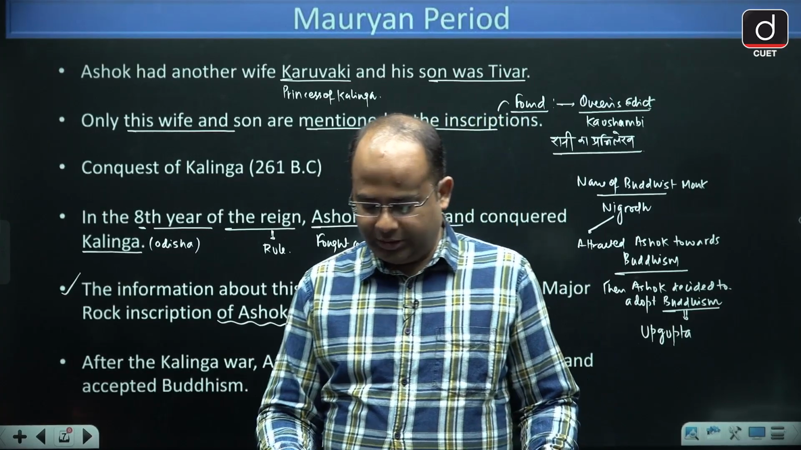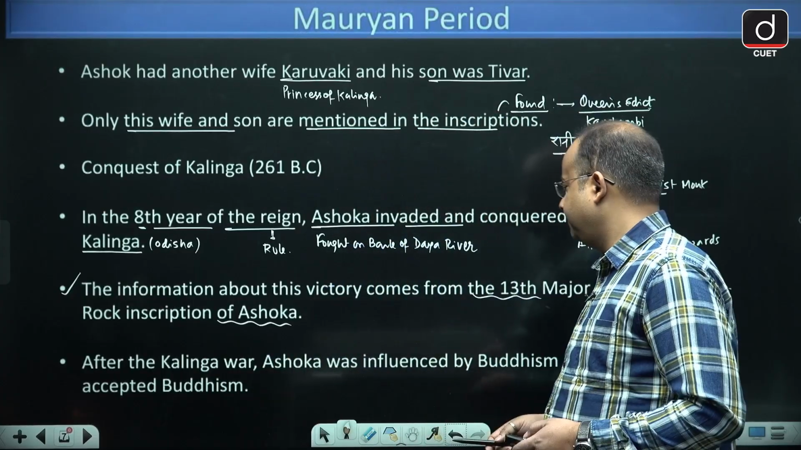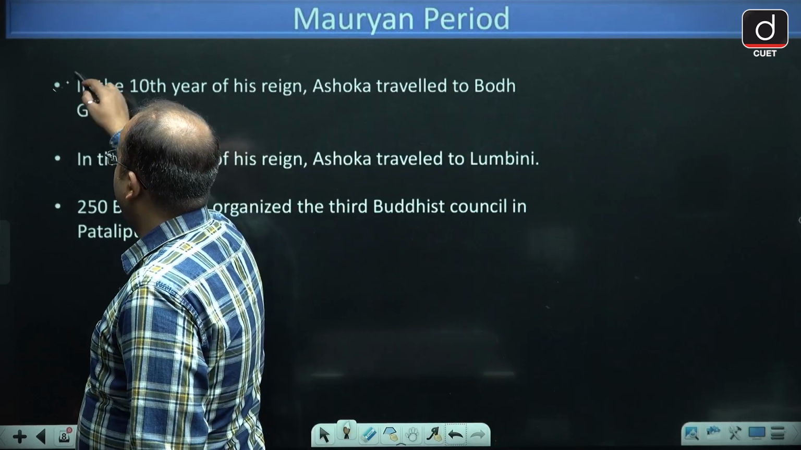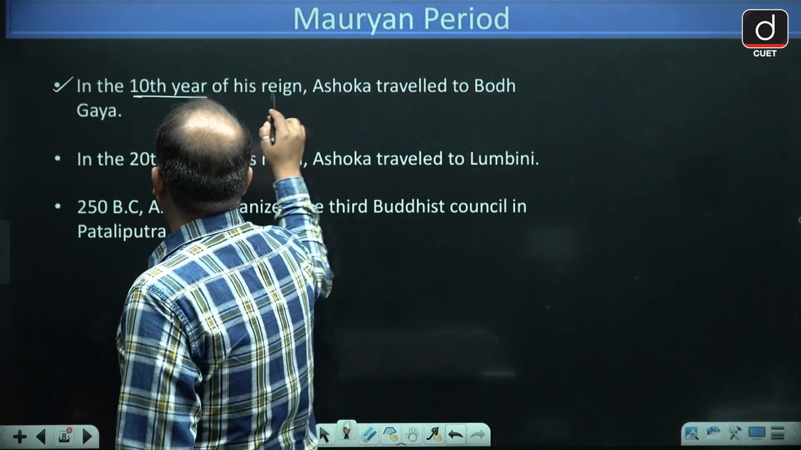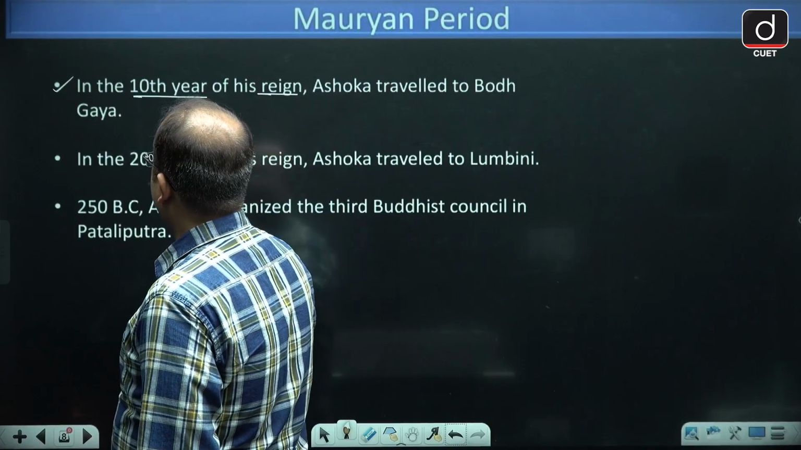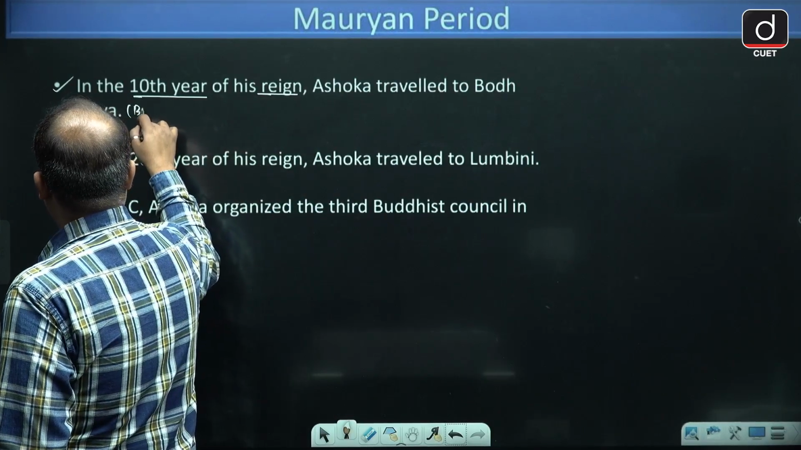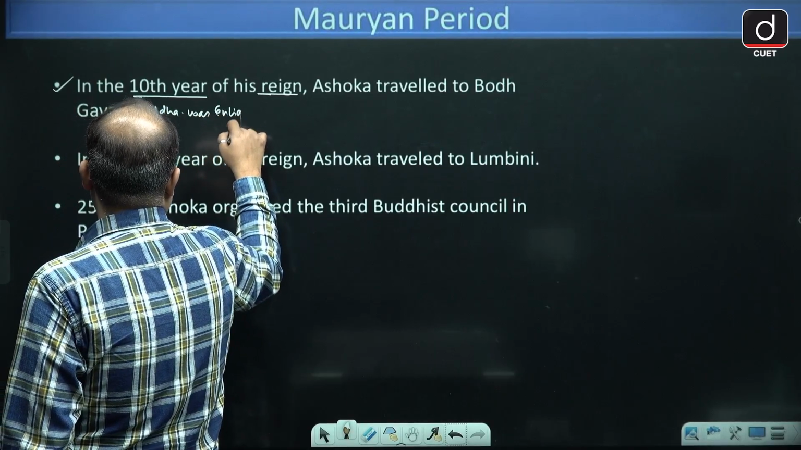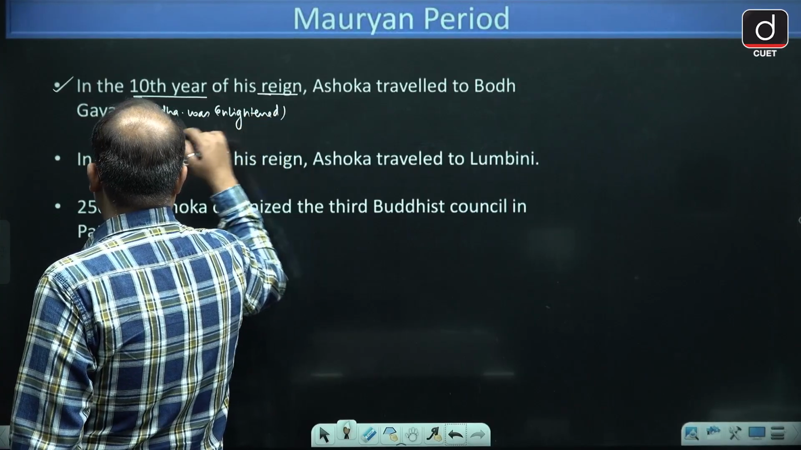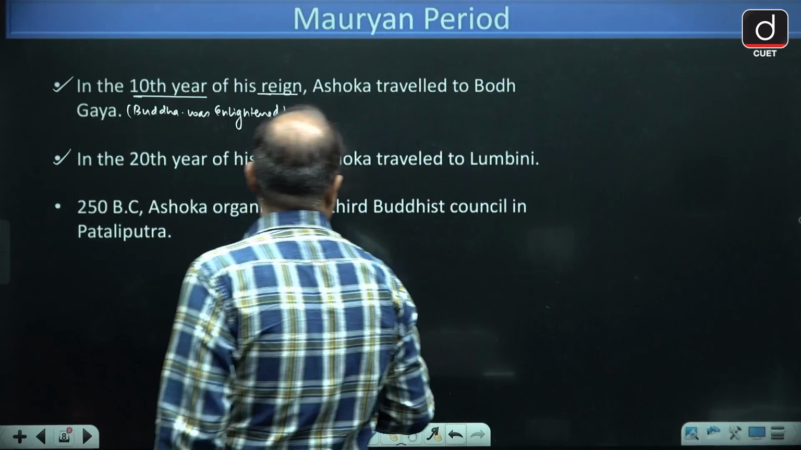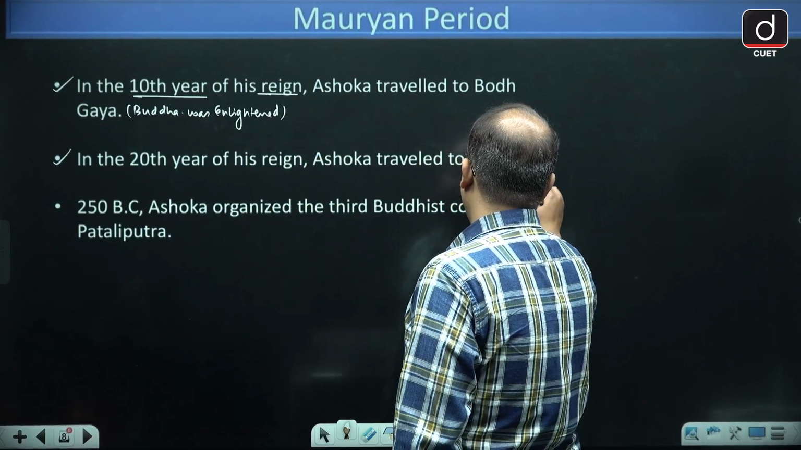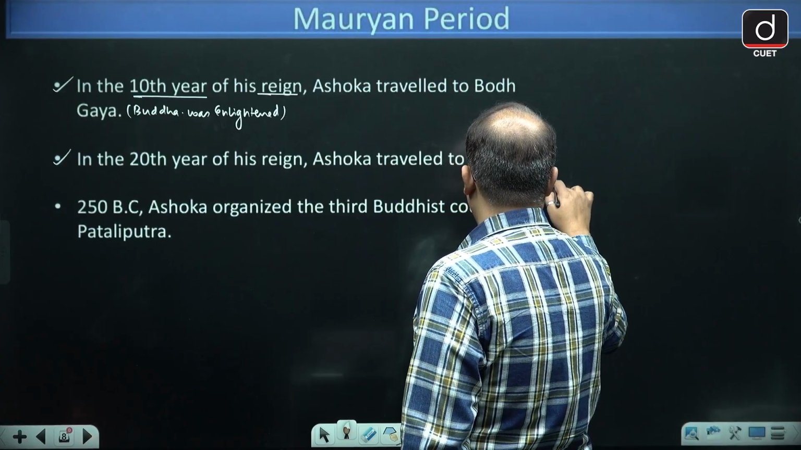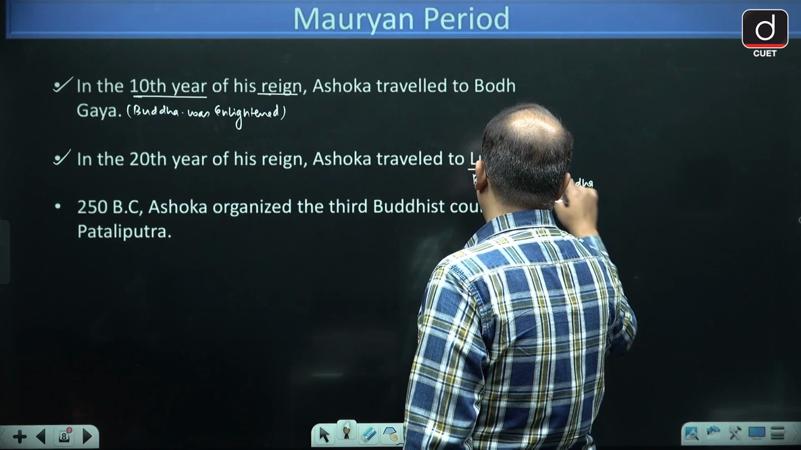Now, let's come to the next. See what happened. In the 10th year of his reign, Ashoka visited Bodh Gaya, because that was the place where Buddha was enlightened. And in the 20th year of his reign, Ashoka traveled to Lumbini. Lumbini was the birthplace of Buddha, and right now this Lumbini is in Nepal.